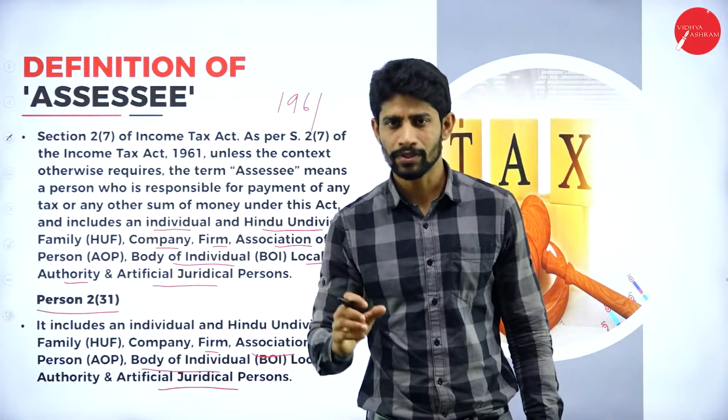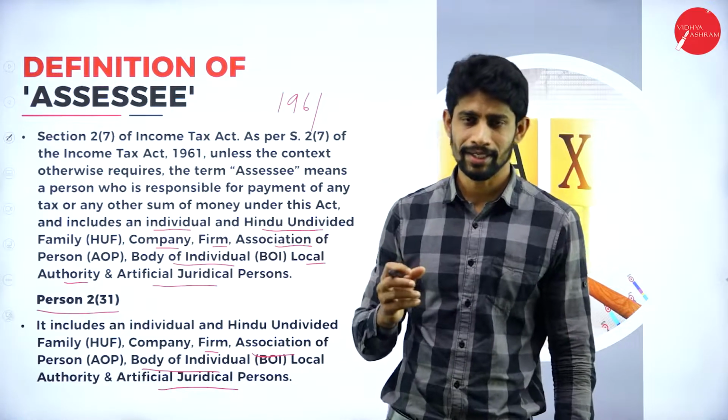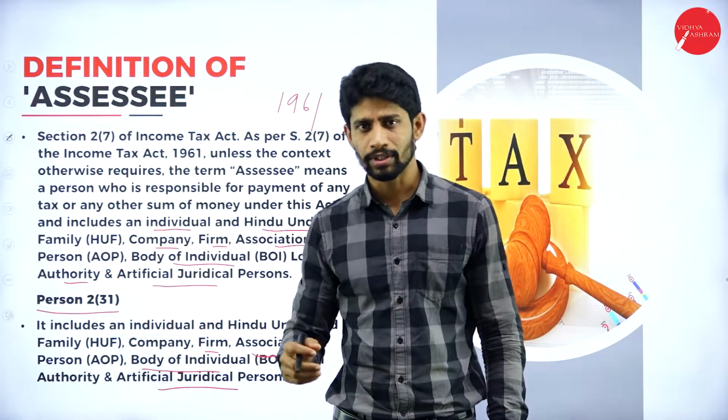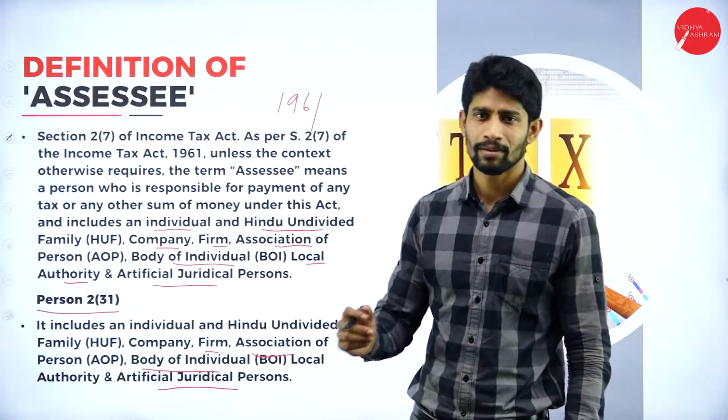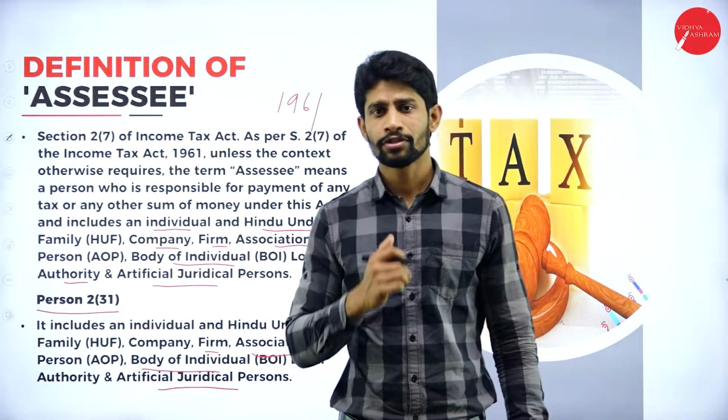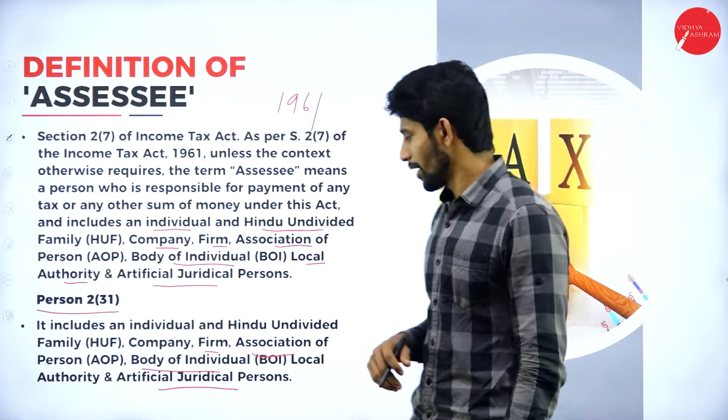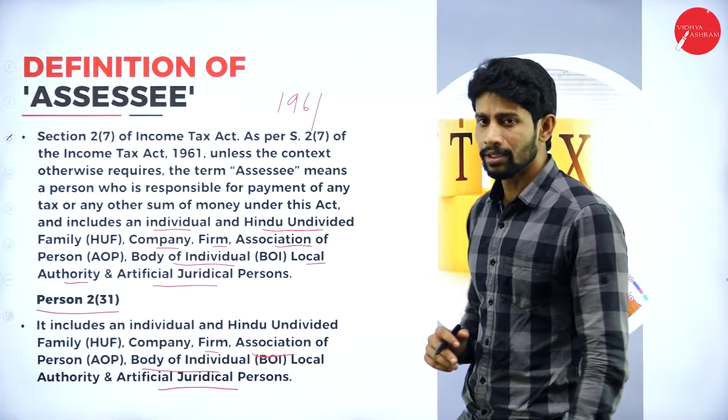Yes, these are the people who pay the tax to the government.